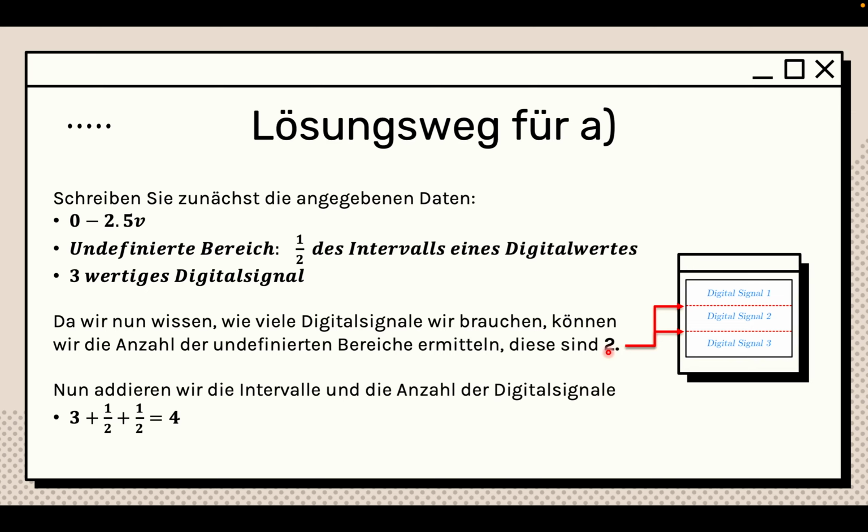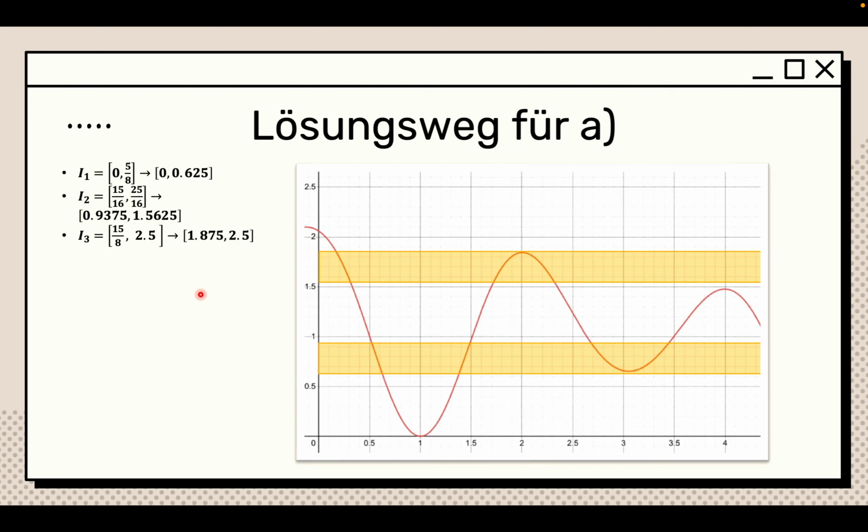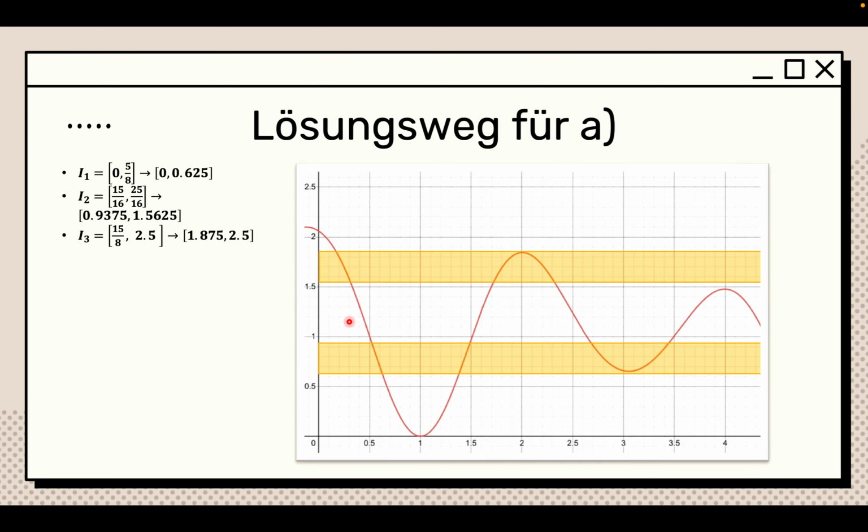So we have 2, and we know that each of them is 1/2. So we're going to do 3 plus 1/2 plus 1/2, and we have 4. Now with this number 4, we can divide our volts by it, and we get 5/8. What does this mean? It means that from here to up here, we have 5/8 of a volt, right? From here to here. So that's pretty much it. We got 5/8. If we multiply it by 3, we're going to have the full amount of volts of this first area, this second area, and this third area. Quite simple.